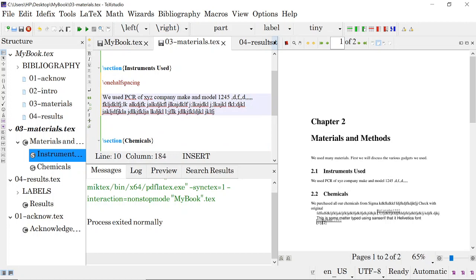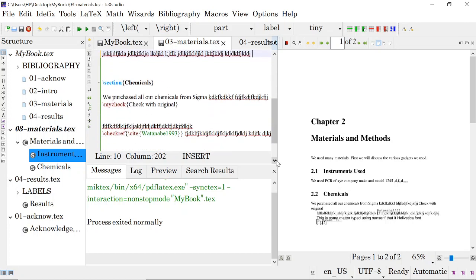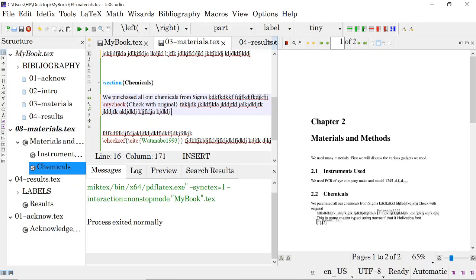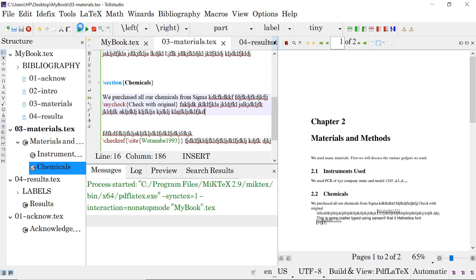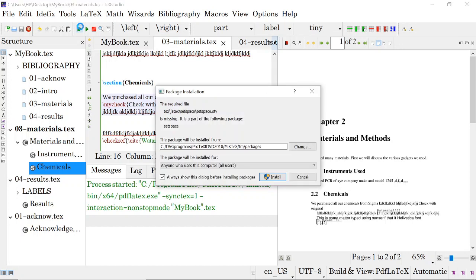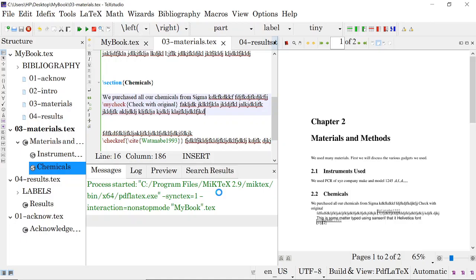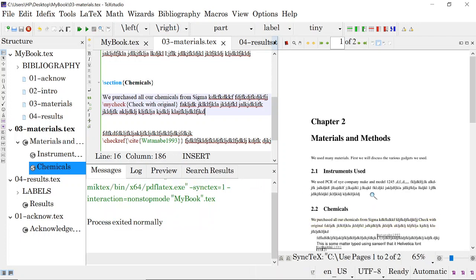Express it like this, type it, and now compile the document. So setspace is installing. It is installed.